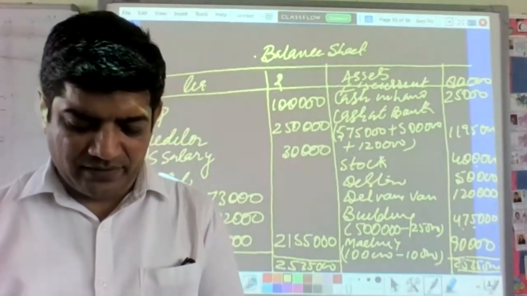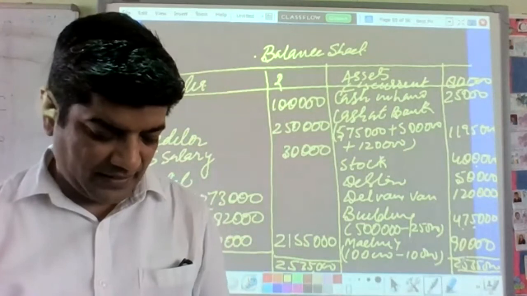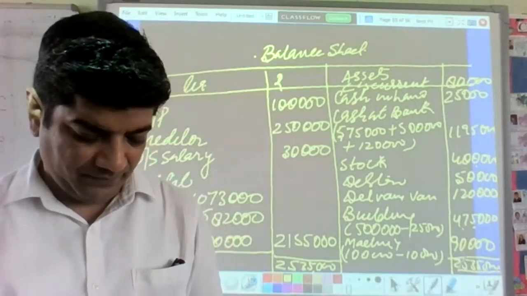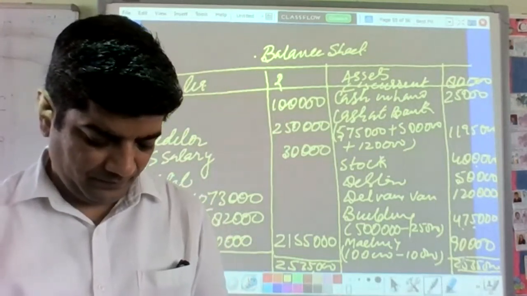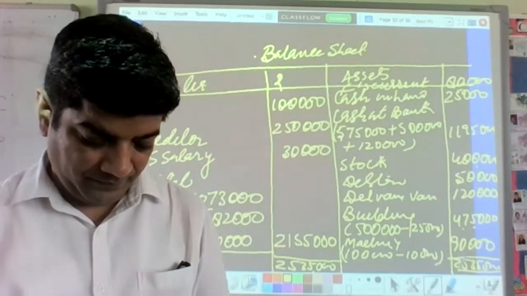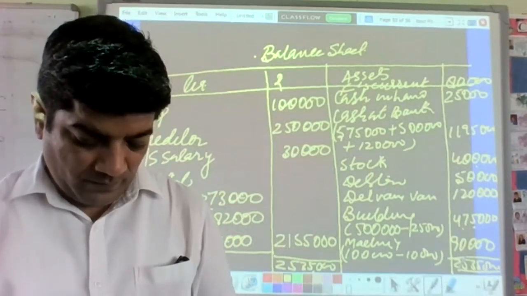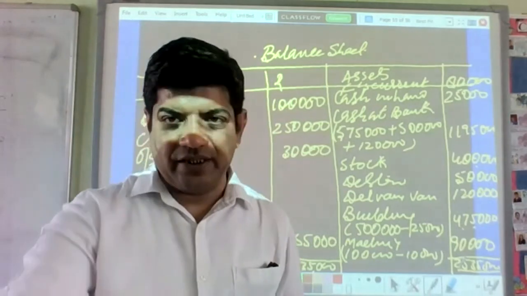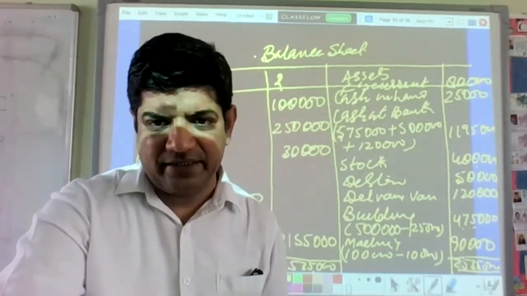Guys, can you do that? Divya already sent me the balance sheet. Thank you, Divya. Gurdeep also sent me the balance sheet. Just finish this balance sheet and send to me, beta.